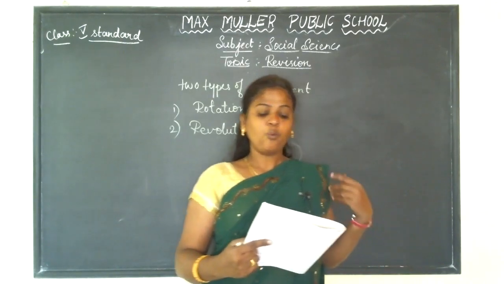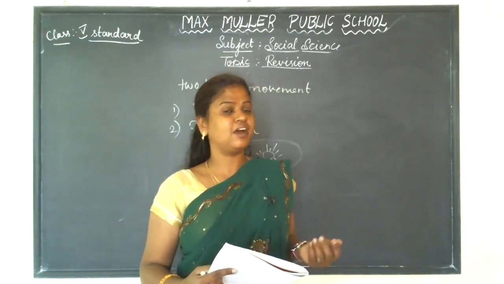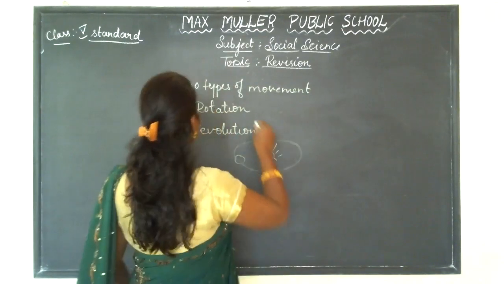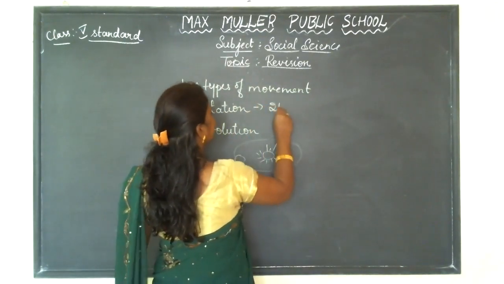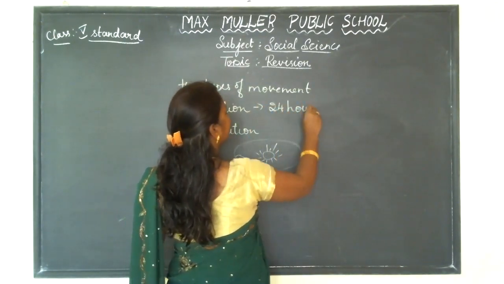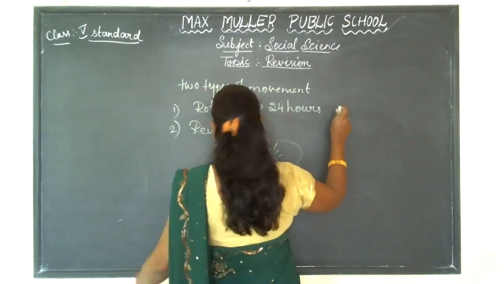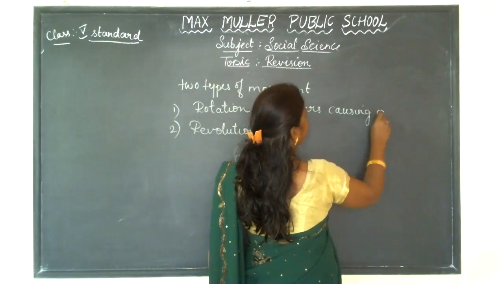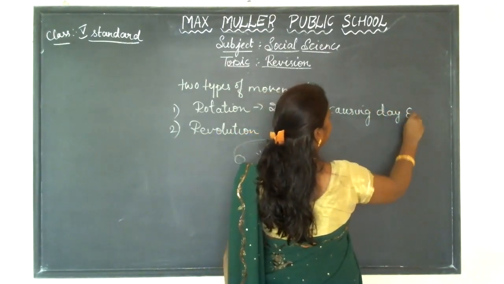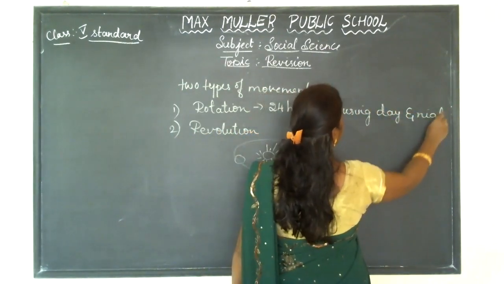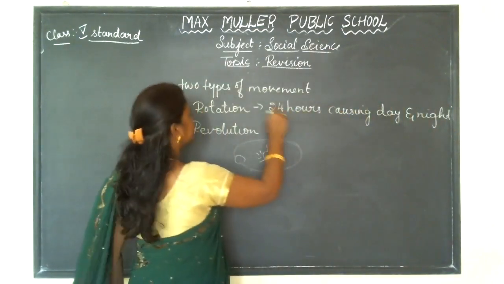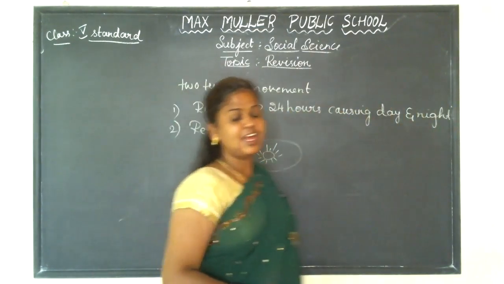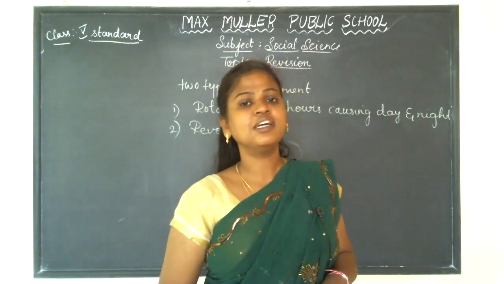And how much time does it take to complete one rotation? It takes 24 hours, causing day and night. So it is known as rotation. And the second movement which I told you was revolution.